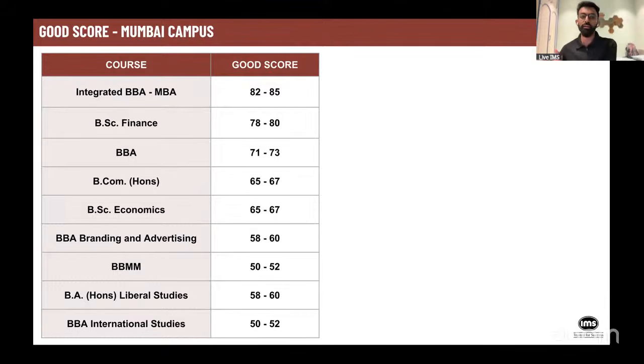Definitely, you should target getting that 90 marks and 95 marks, but somewhere you should be good to get into Mumbai campus for a particular course in this score range.